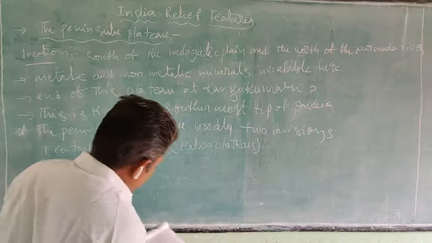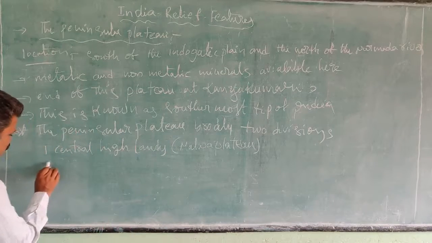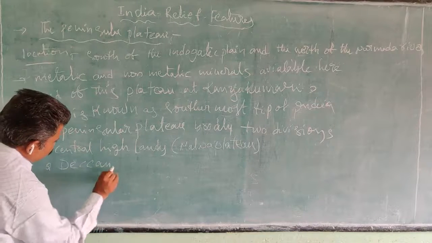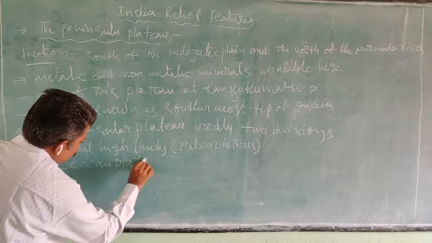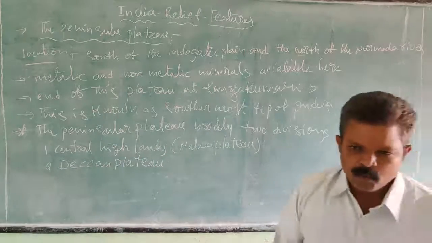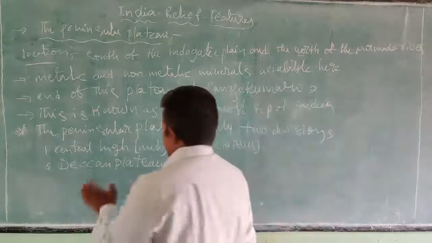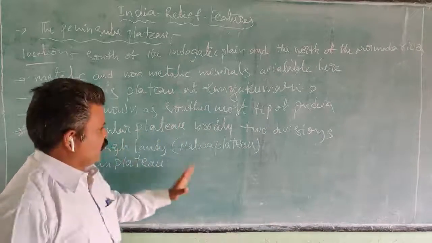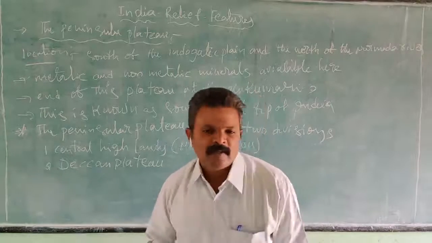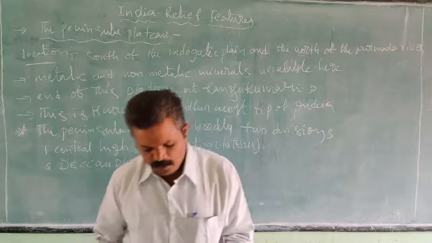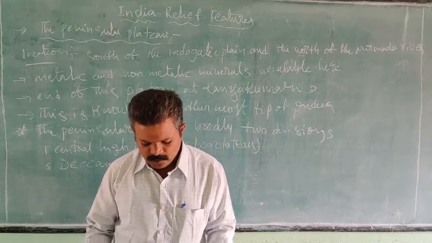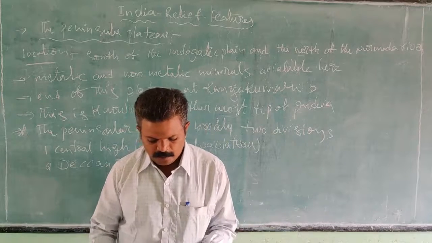The second one is the Deccan Plateau. So the Peninsular Plateau is broadly divided into two divisions: one is the Central Highlands, and the second is the Deccan Plateau.